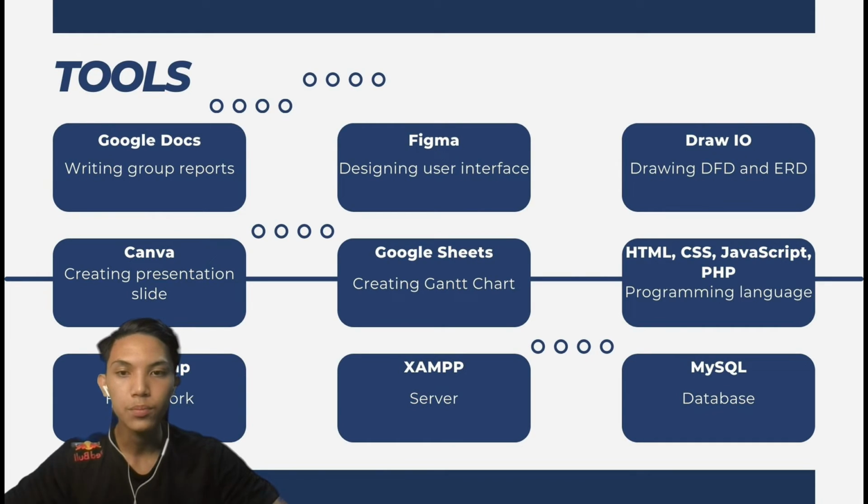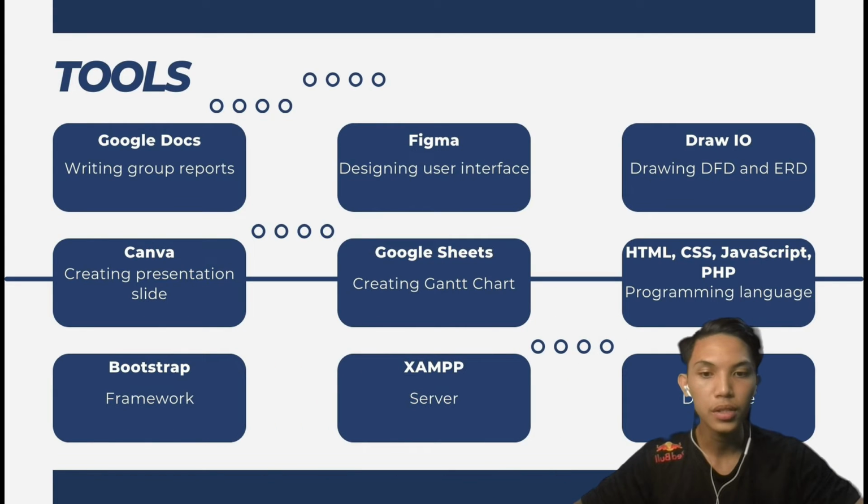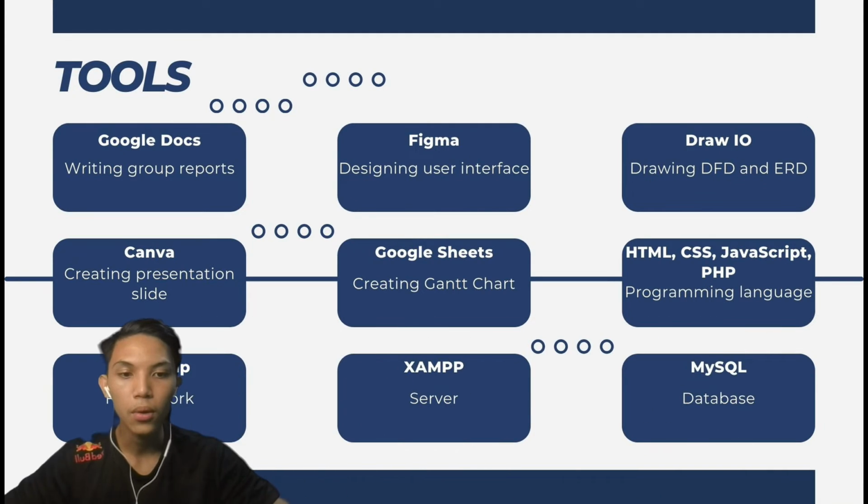To create this presentation slide right now, we are using the website Canva. To create the Gantt chart that I showed earlier, we use Google Sheets. There are several programming languages that we use in this project, which are HTML, CSS, JavaScript, and PHP. For the framework, we are using the Bootstrap framework with the help of the XAMPP server. And last but not least, we store all the data in a MySQL database.